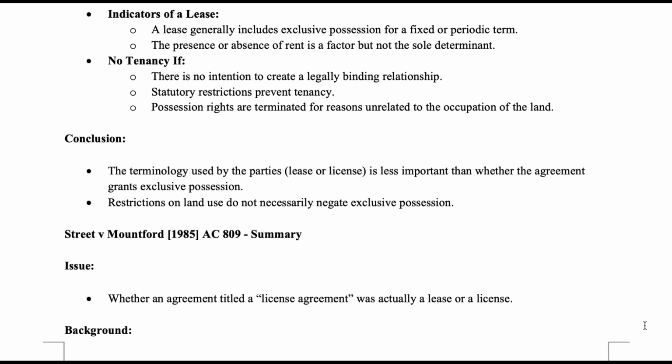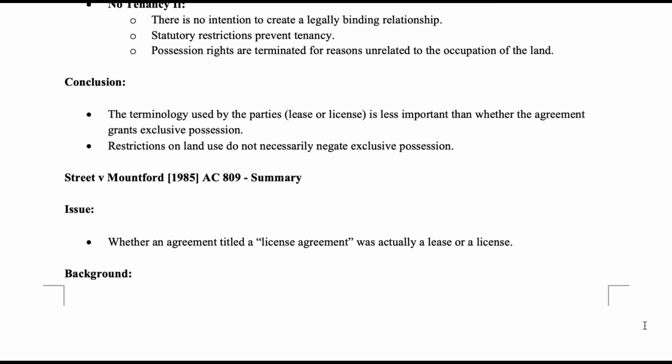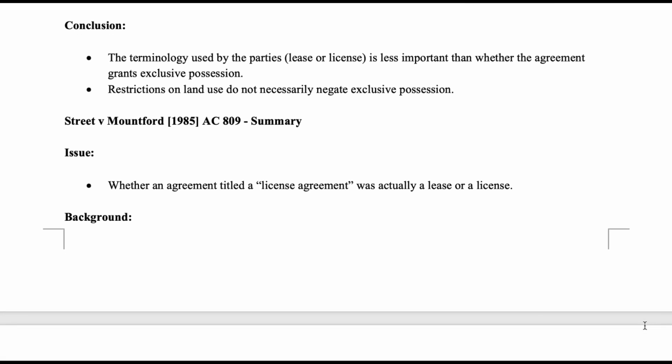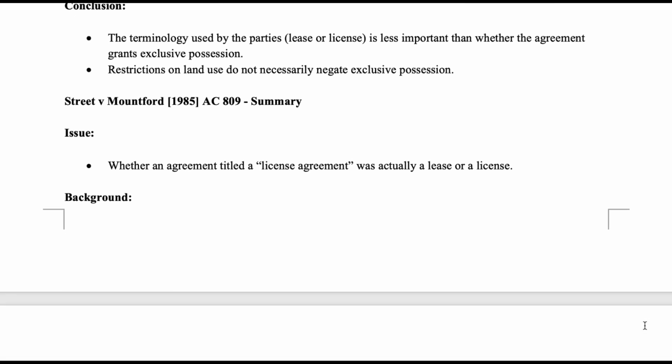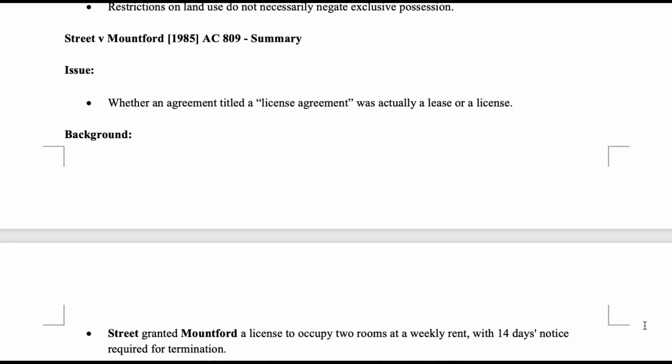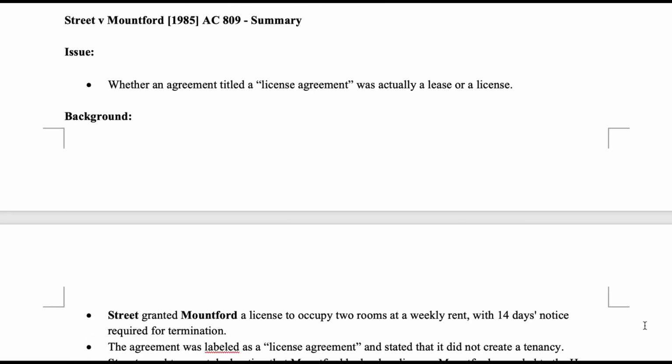No tenancy if there is no intention to create a legally binding relationship. Statutory restrictions may prevent tenancy, and possession rights may be terminated for reasons unrelated to the occupation of the land. Conclusion: the terminology used by the parties, lease or license, is less important than whether the agreement grants exclusive possession. Restrictions on land use do not necessarily negate exclusive possession.